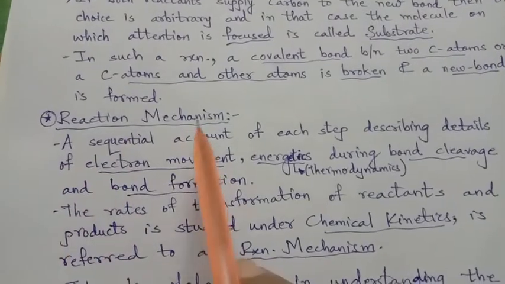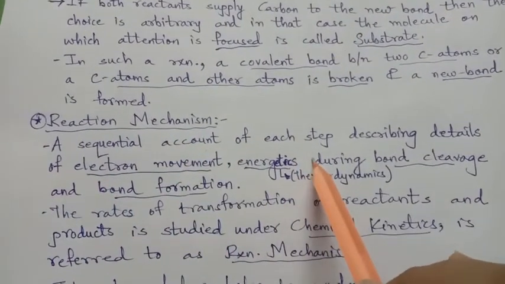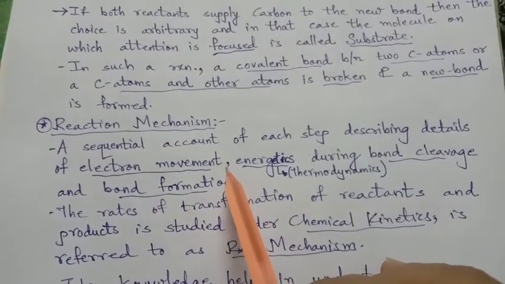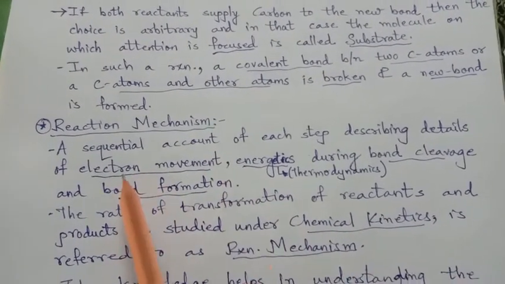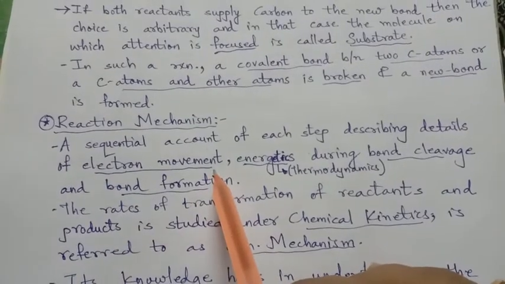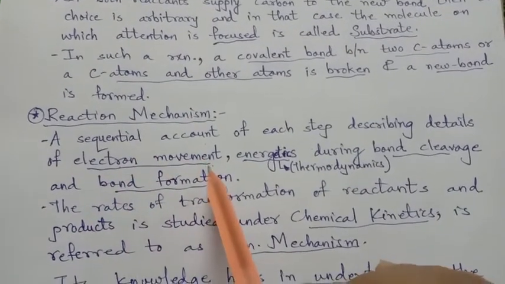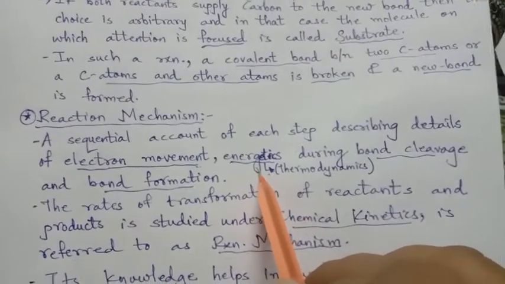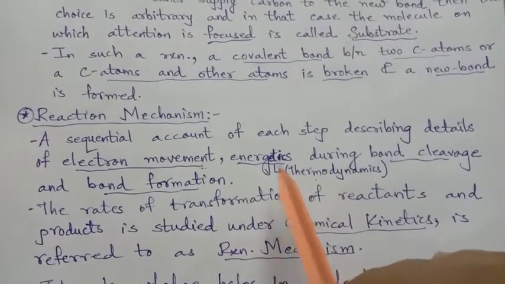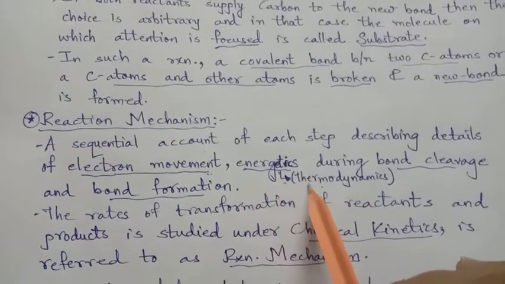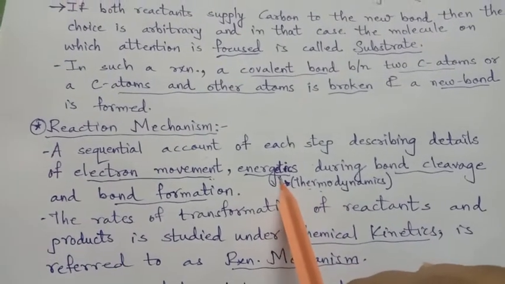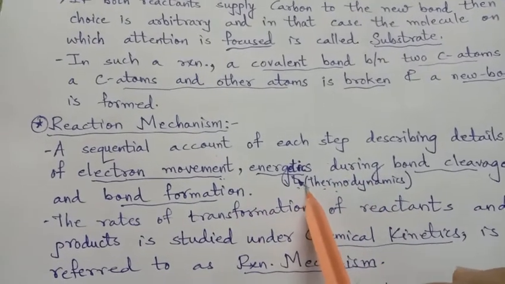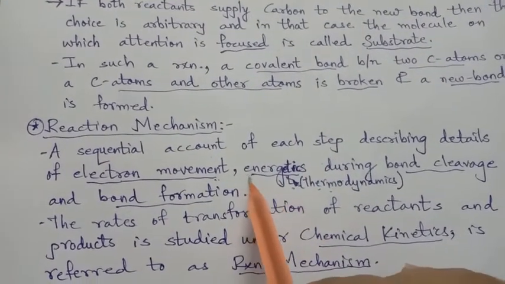So a sequential account of each step describing details of electron movement, right? Which electrons are moving. If that is discussed, then energetics, that means related to thermodynamics, whether it is endothermic, whether it is exothermic, whether the electrons are moving randomly so entropy is affecting, or Gibbs free energy is affecting, right?